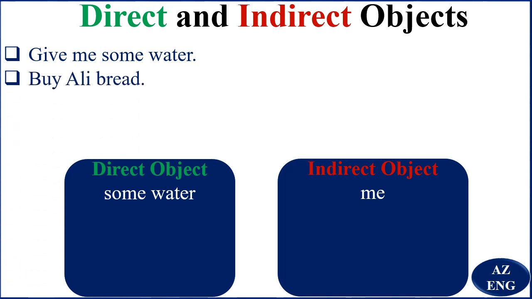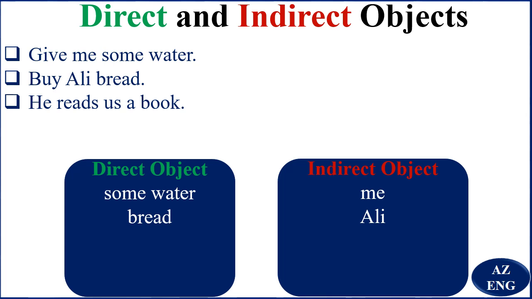Buy Ali bread. So you've got two objects, a direct object and an indirect object. So the question too is buy what? You buy bread. Bread is the direct object. Buy bread for whom? For Ali. Ali is the indirect object. Good.